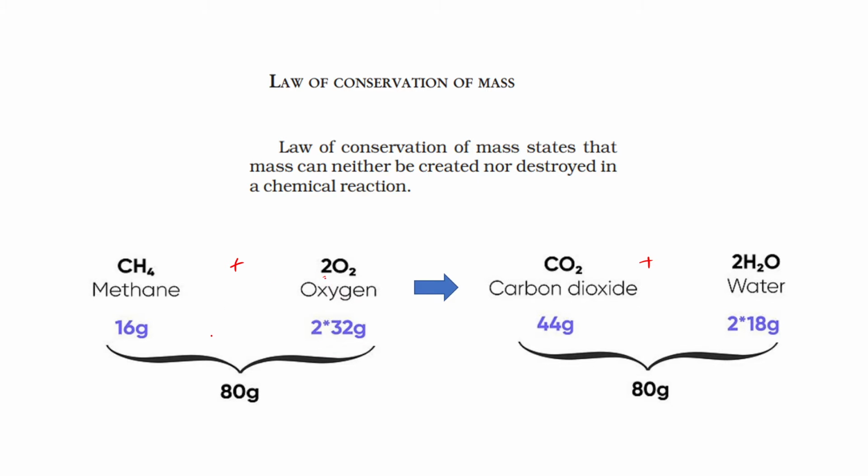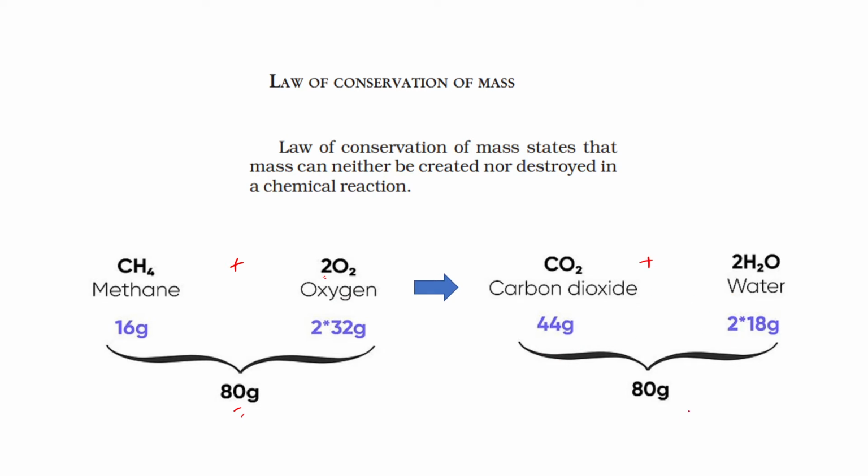So on the reactant side, you have a mass equal to 80 gram, and when the reaction completes, you will get carbon dioxide and two molecules of water on the product side. If you calculate the overall mass on the product side, that is 44 gram of carbon dioxide and 18 into 2, that is 36 gram of water.